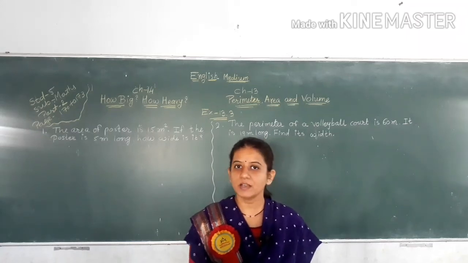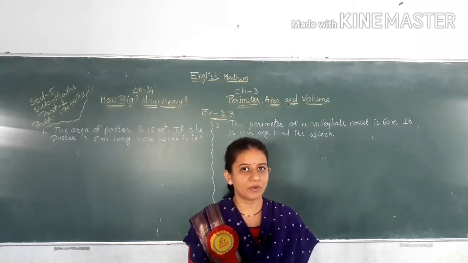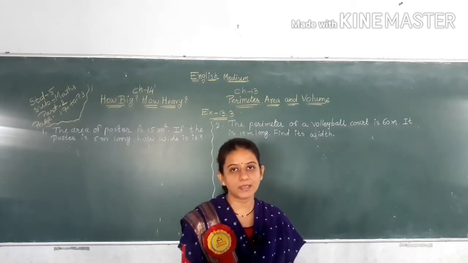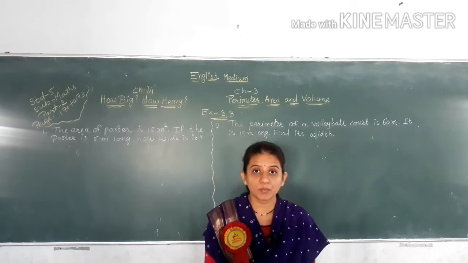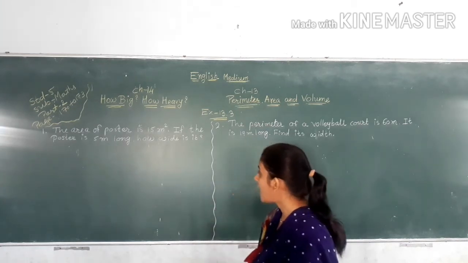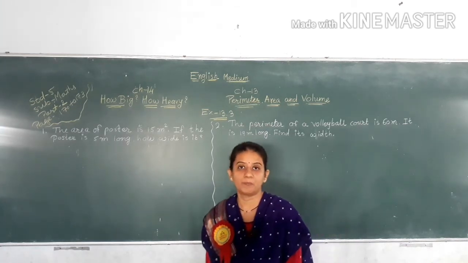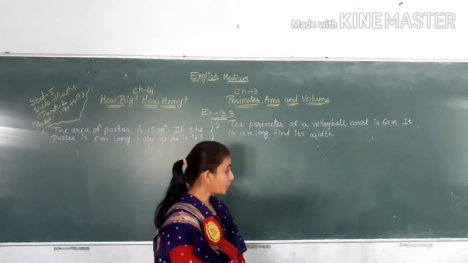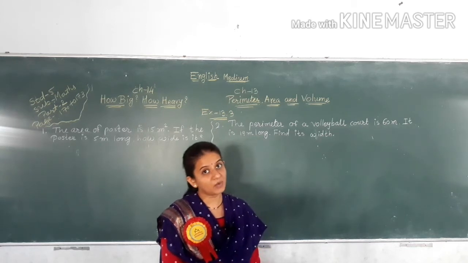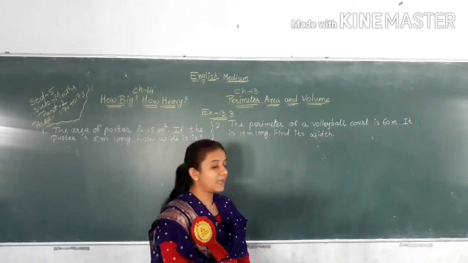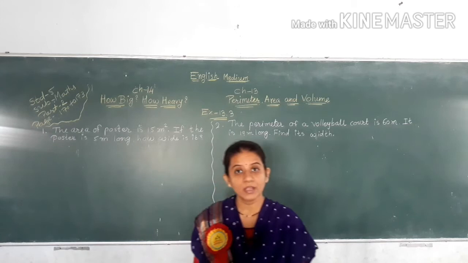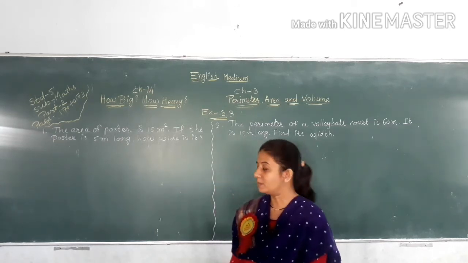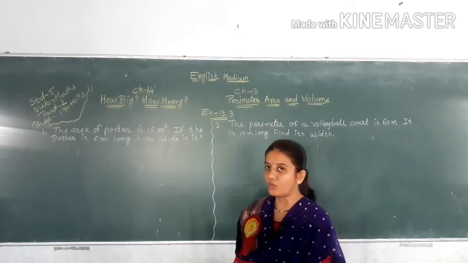Children, let's learn the main course book and reference course book in 5th standard English medium subject maths. In the main course book, chapter number 14, how big and how heavy, and in the reference course book, chapter number 13, perimeter, area and volume. Today we are going to learn about volume.